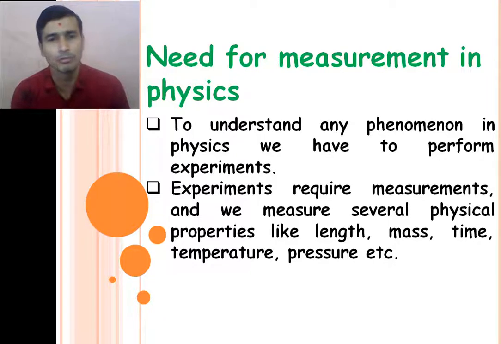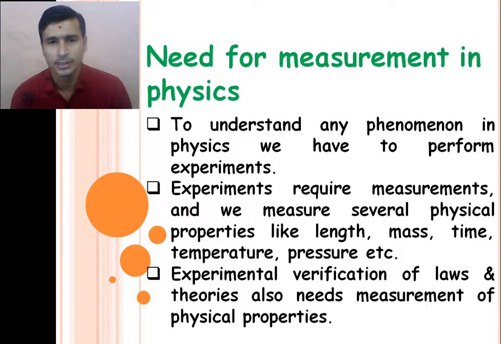We verify the basic laws behind these natural phenomena. We need to measure these several physical properties, right? And experimental verification of the laws and theories also needs the measurement of physical properties.